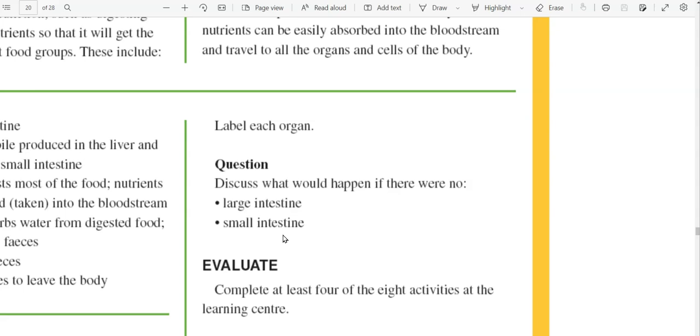If we did not have that, then all that undigested material would just back up and spoil, and that wouldn't be good for us either. So all of the organs and all of the sections of the system work together to make digestion possible.